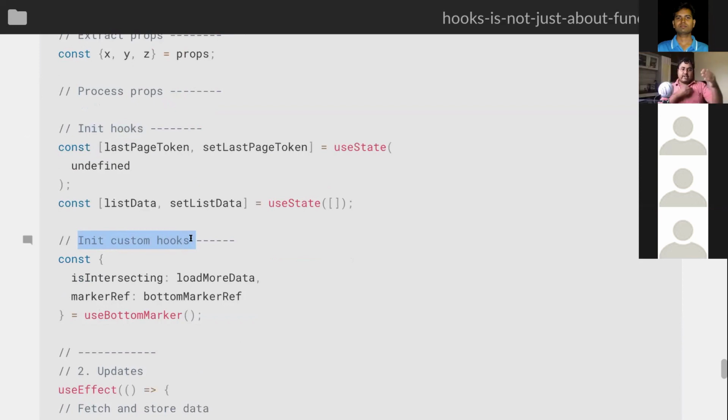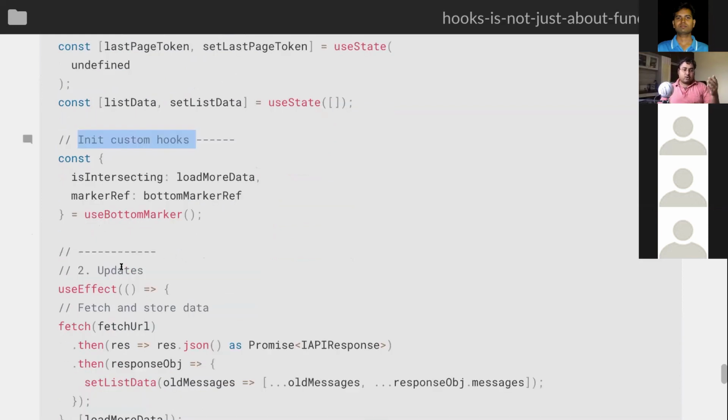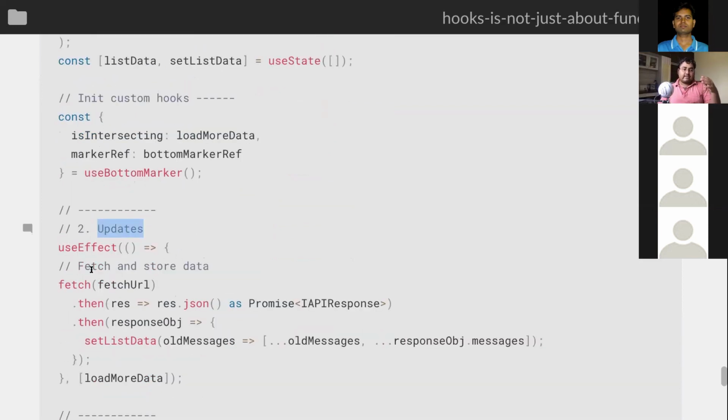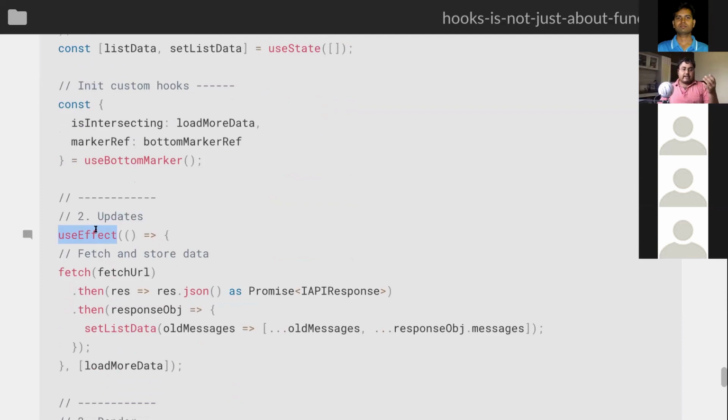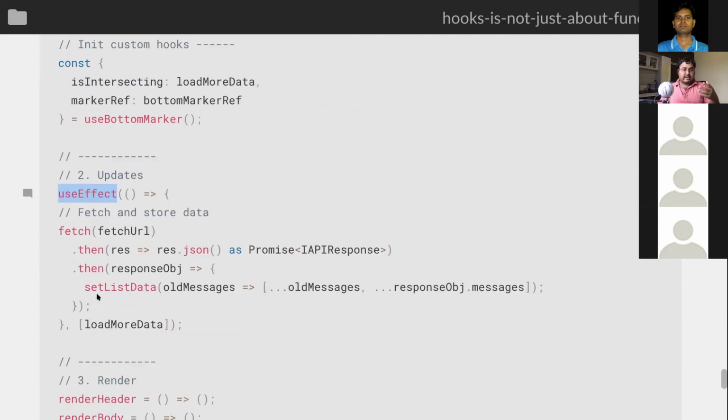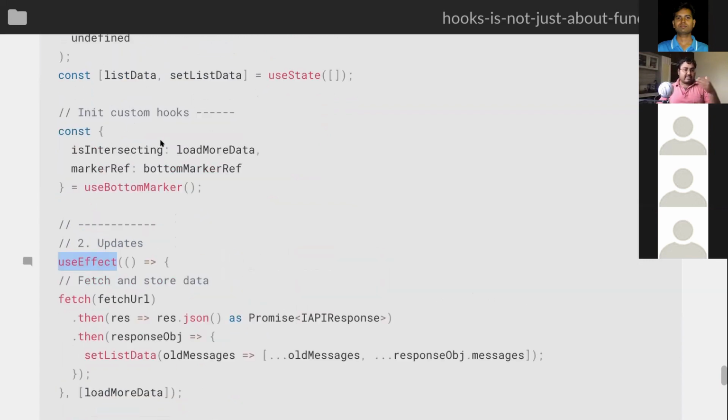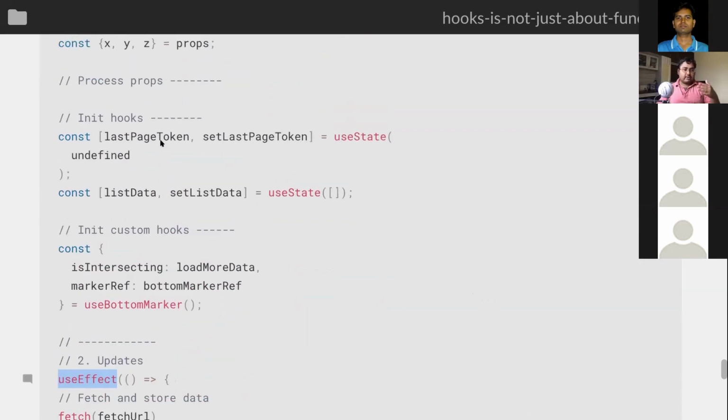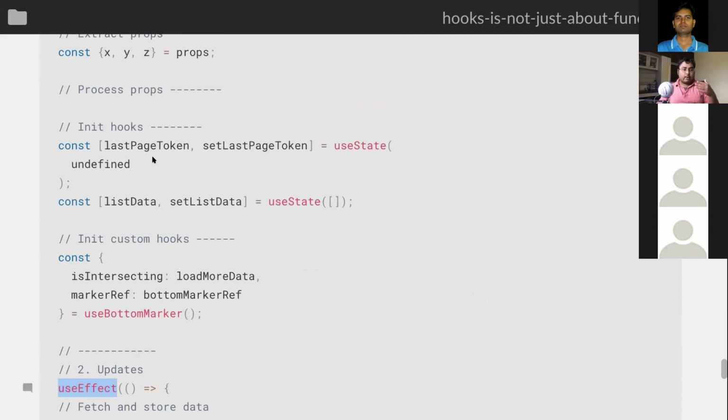So you do a lot of initialization code at the beginning, and then you think about, okay, what all updates am I going to handle? So, what all useEffects do I need to respond to, right? And then again, you are going to write about what all utility methods do I need here, right? So, overall, what I'm trying to say is that we end up with a lot of scaffolding code in our function component, and I don't see a good way of grouping them together.